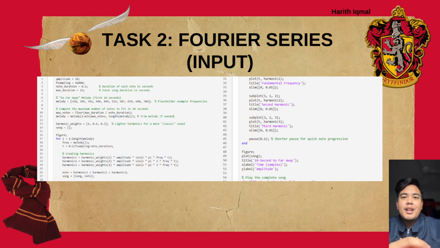Next, harmonic weights are used to create a richer sound. The loop generates each note by combining a fundamental frequency and two harmonics with lighter amplitudes. This creates a more complex sound by layering the waves.